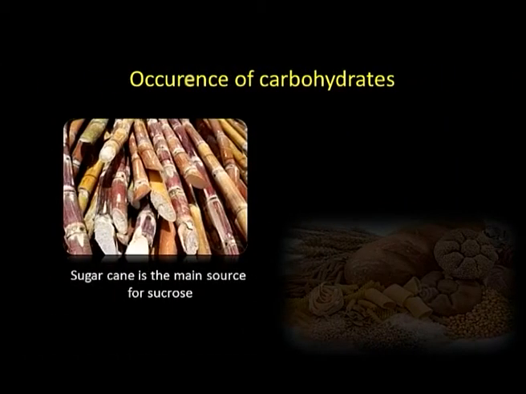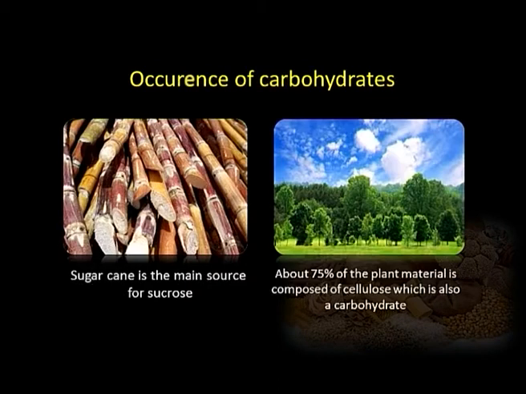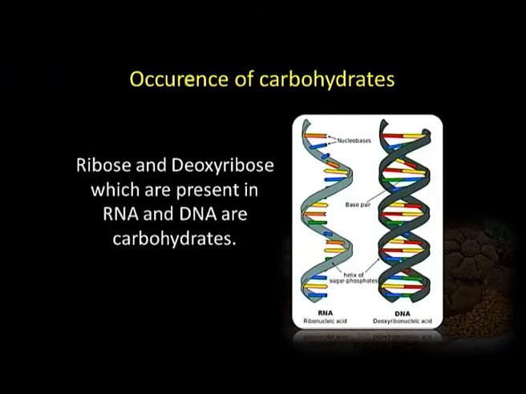Sugar cane is the main source for sucrose, and about 75% of plant material is cellulose, which is a carbohydrate. Cotton, which is obtained from plants, is almost 100% cellulose, and I said earlier cotton is used for clothing. Then ribose and deoxyribose are two other carbohydrates which are present in RNAs and DNAs, which are very important biomolecules.